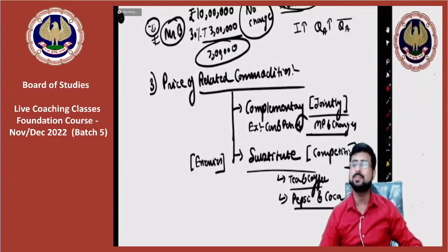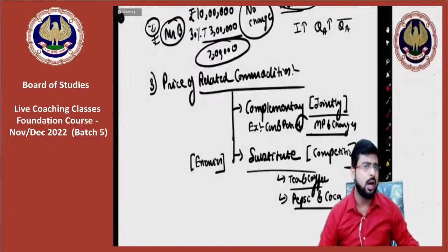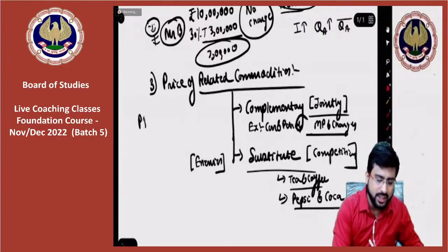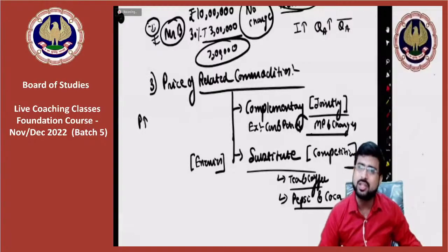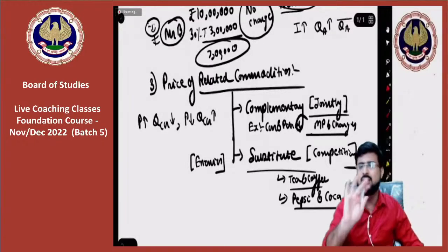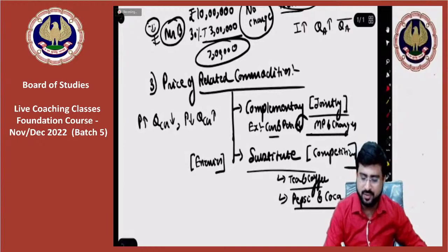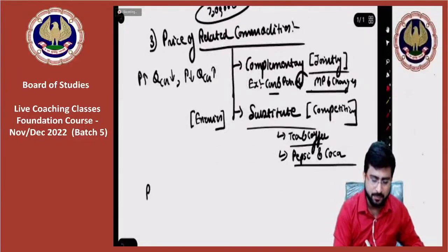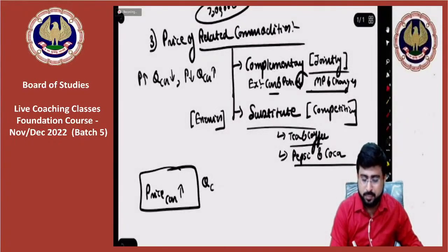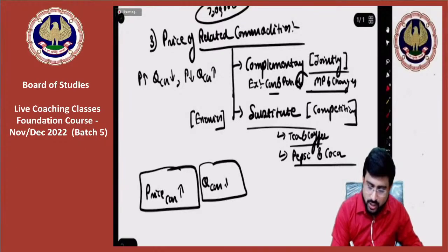Okay. Now moving on. Sir, what about demand? How is it affected? Please pay attention. So guys, let's say if the price of a commodity rises, then the quantity demanded for complementary goods will fall. Similarly, if the price of one good falls, the quantity of another complementary good will rise. Sir, we did not understand. Please explain. See, if the price of a car is rising, guys, pay attention, what will happen? The quantity consumption of cars will eventually fall.